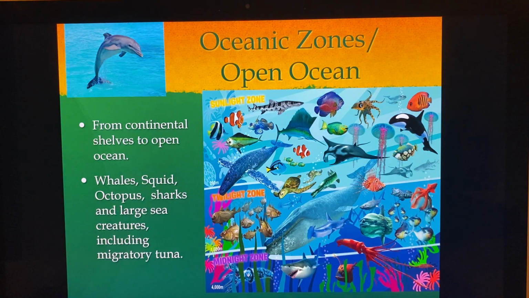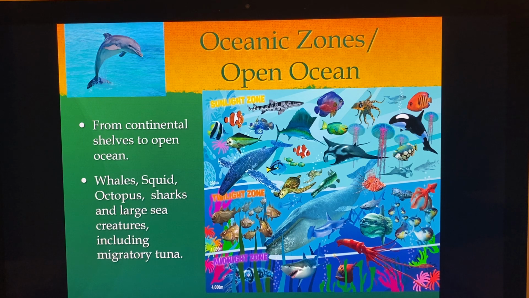Ocean zones are the open ocean, the deeper oceans. And they're from the continental shelves to the open ocean. And you'll see whales and squid and octopus, sharks, and large sea creatures, including migratory tuna. You go out there, tuna, there's a lot of people that want to fish tuna because tuna is a big deal for the diets of people. Everybody loves to have some tuna fish, huh?